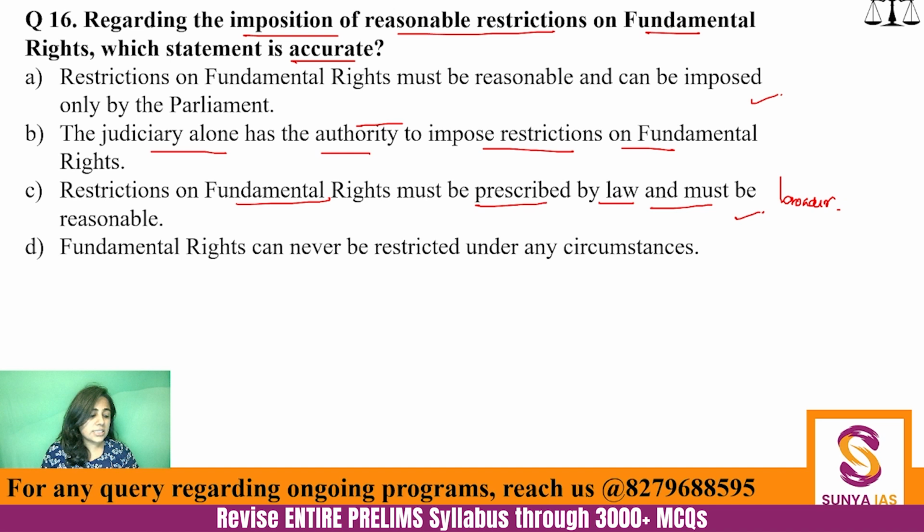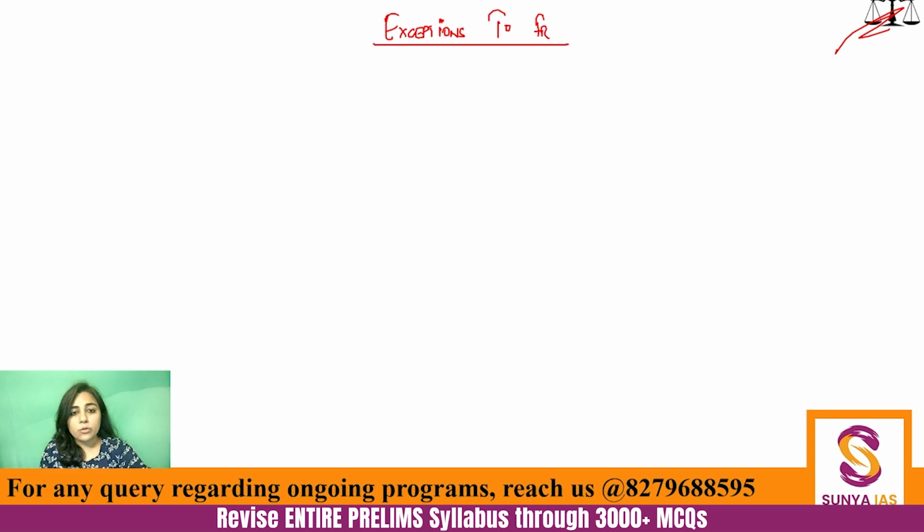So let's just study the exceptions to fundamental rights. There are some constitutional exceptions which are given to fundamental rights. One I have already told you right now.